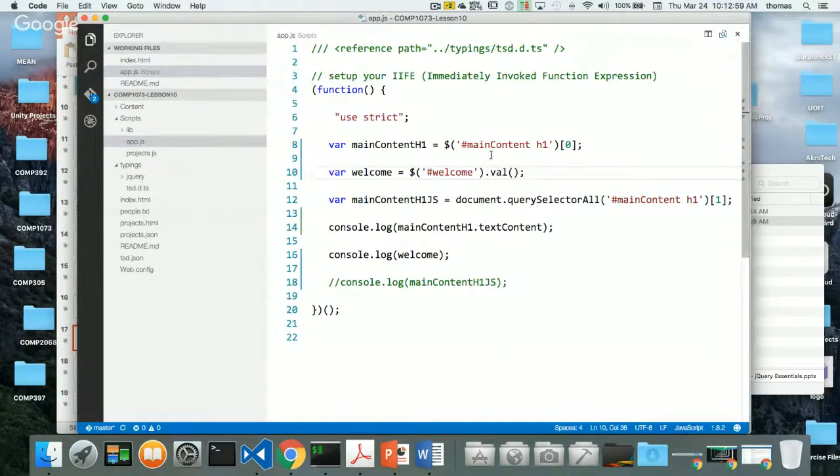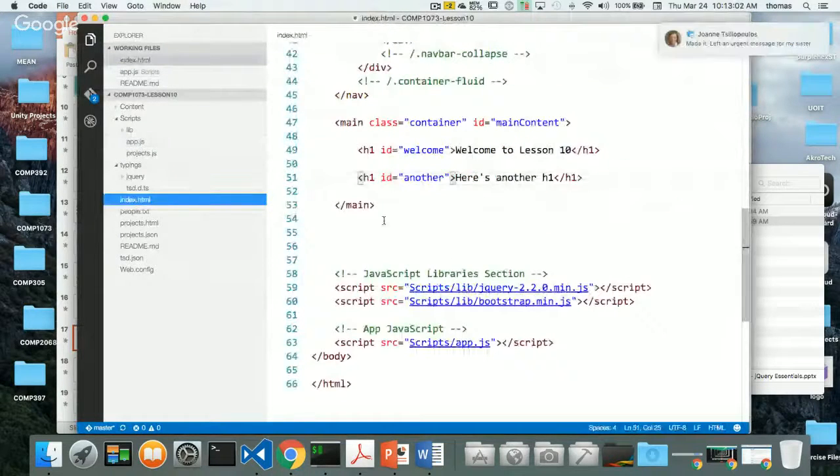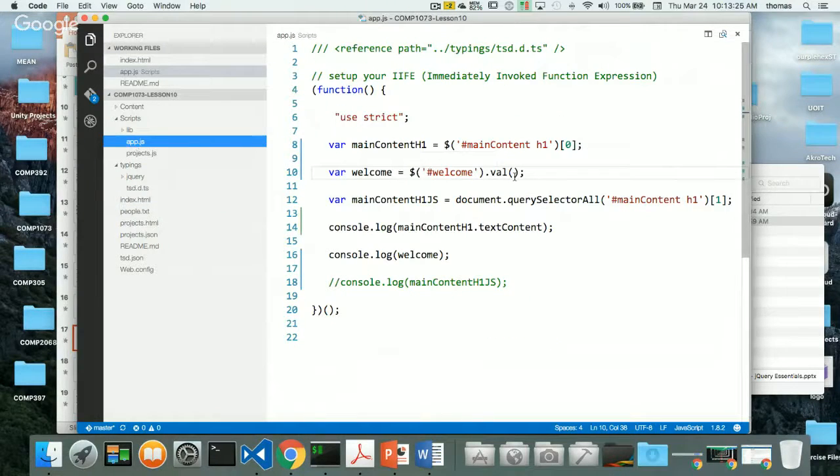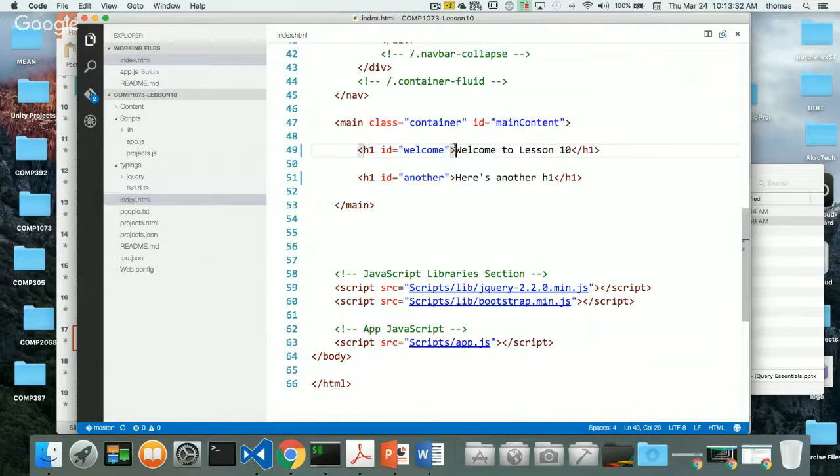Well, remember that in my index.html, I've got an ID, but can I add a value if I really wanted to into this first element? So back to my app.js. I'm looking for the value of my welcome, and going back to index.html, welcome is this one. So what if I put a value in there? If I say value, can I put a value in here?